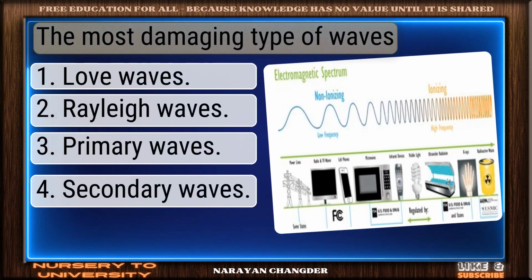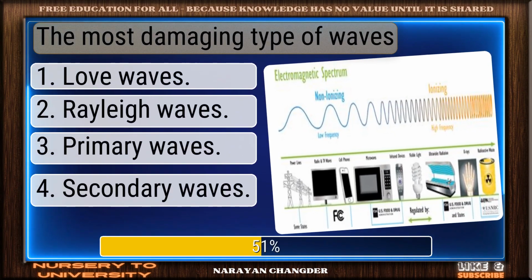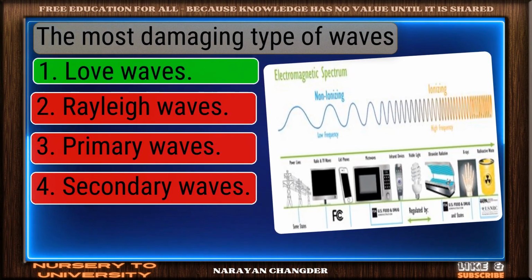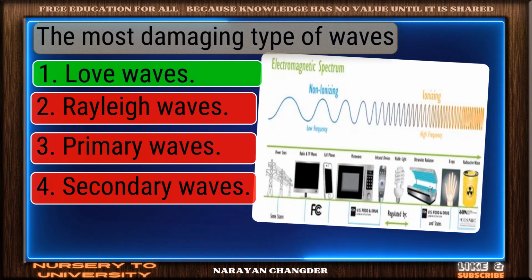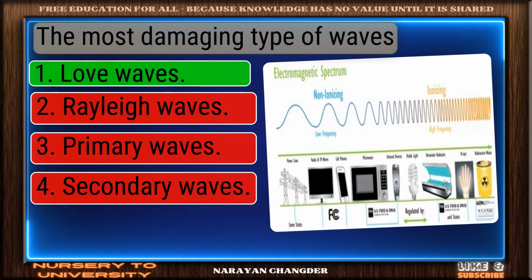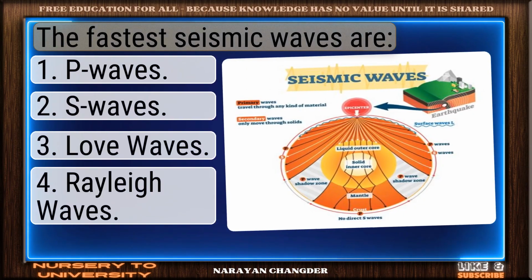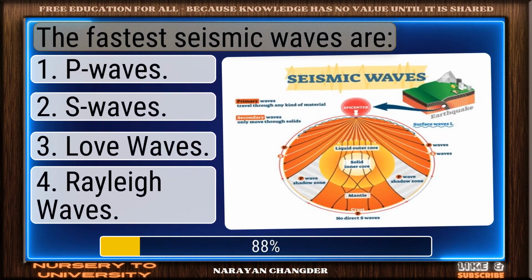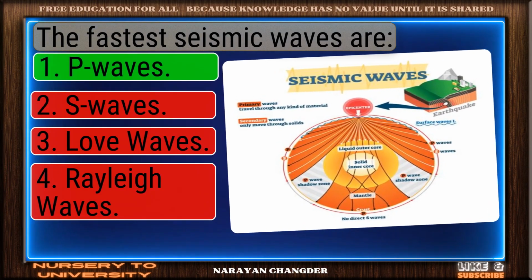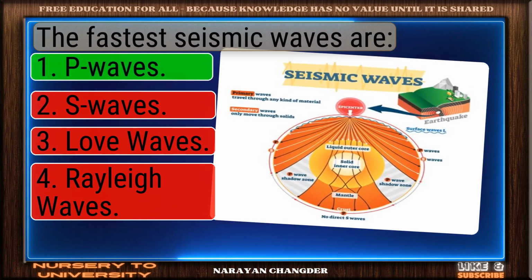The most damaging type of waves? Smart move. Love waves is an accurate answer. The fastest seismic waves are. Correct response. P waves is the most accurate answer.